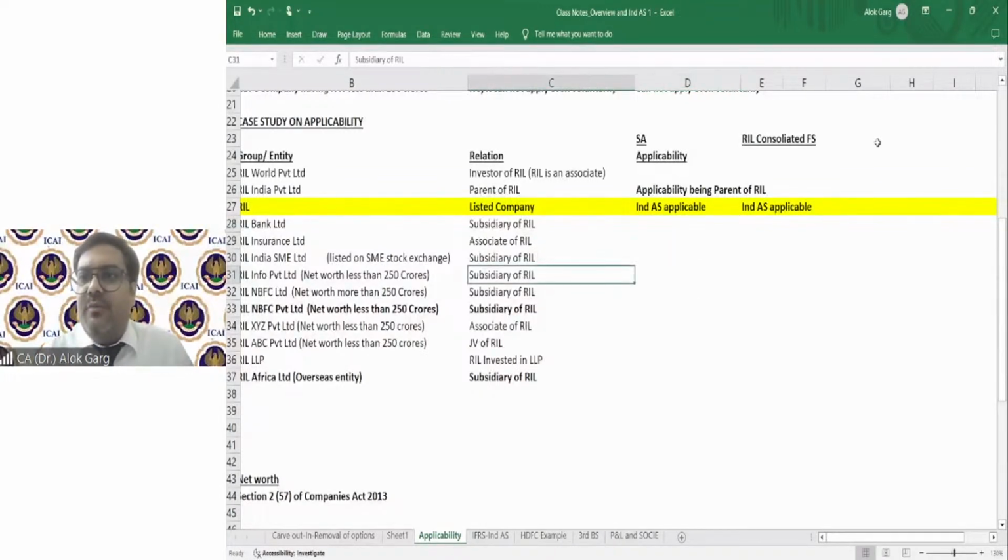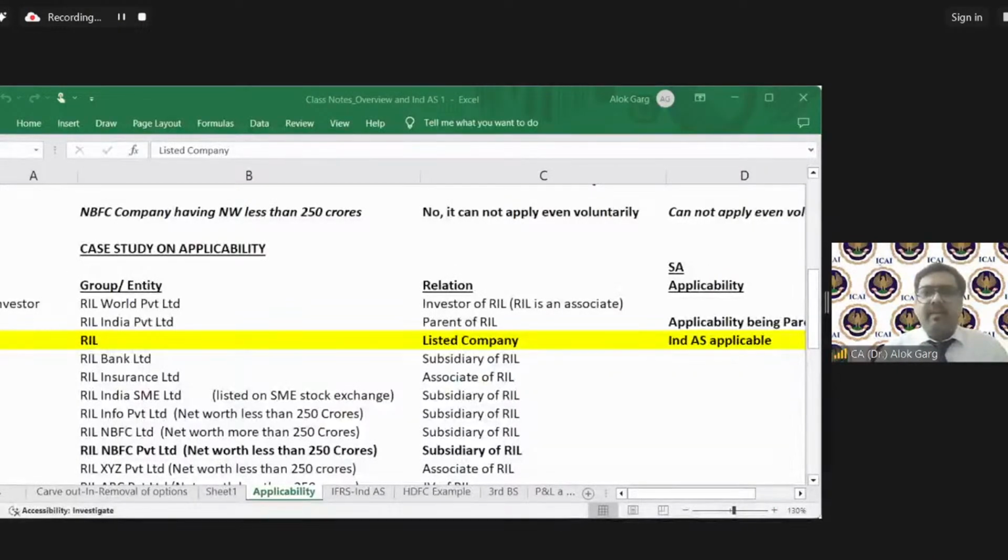Friends, allow me 2 minutes. I'm just stopping my screen share and then I'm again opening my Excel file. I'm resharing my screen. Please confirm if it is visible. Yes. I hope the screen is visible now.